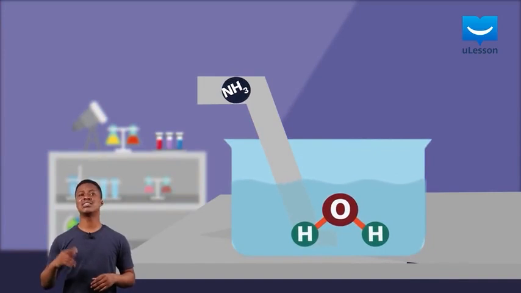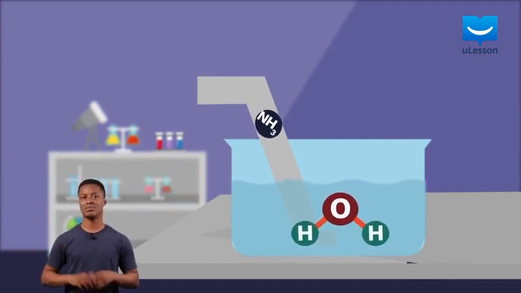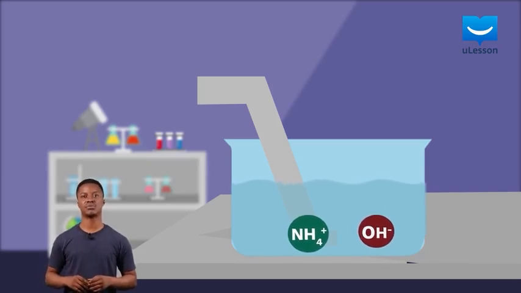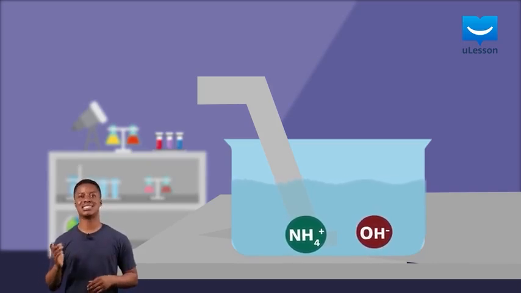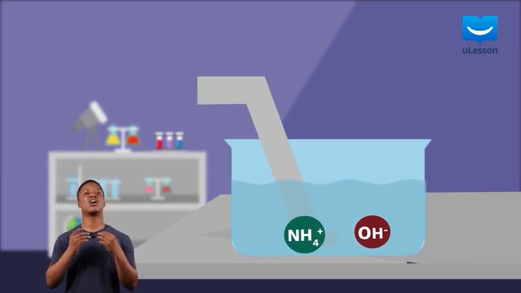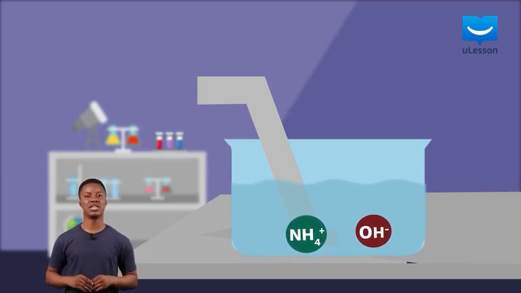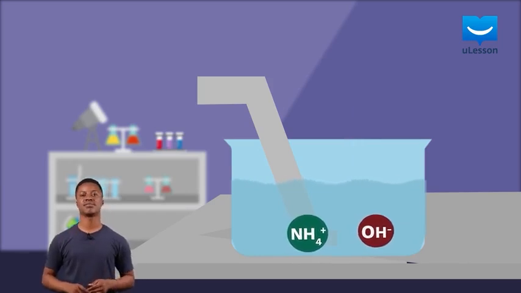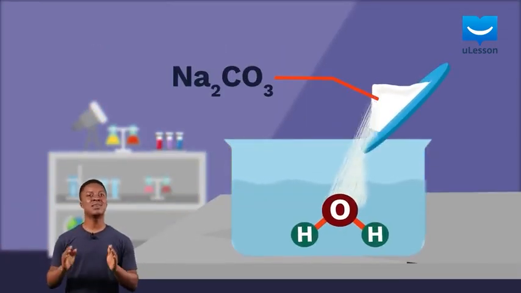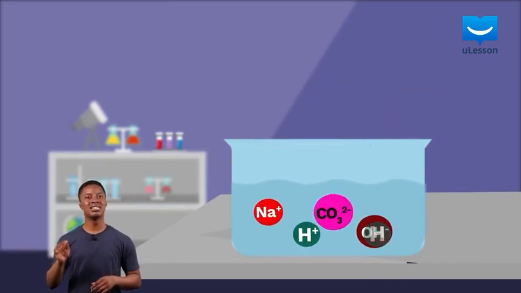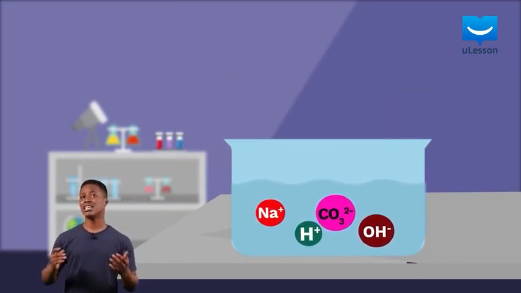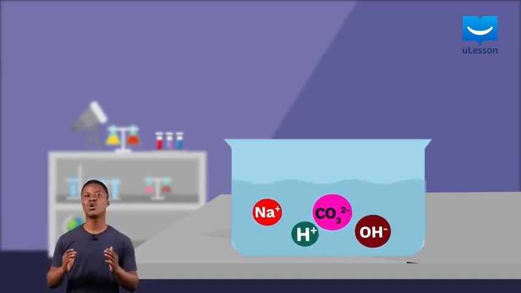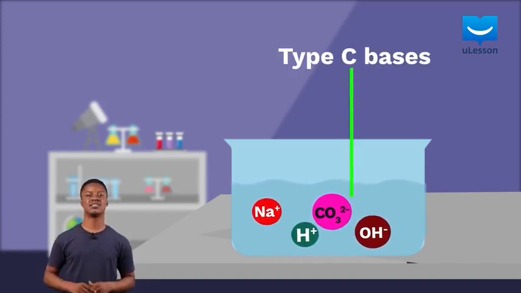Other bases would release this hydroxide ion from the water by taking away the hydrogen ion present in the water molecule. An example is ammonia. Now, there are other compounds that behave this way, so let us call them type B bases. The third type of bases simply dissociates the water to release hydroxide ions. An example of a base that does this is sodium carbonate, and we would call these type C bases.